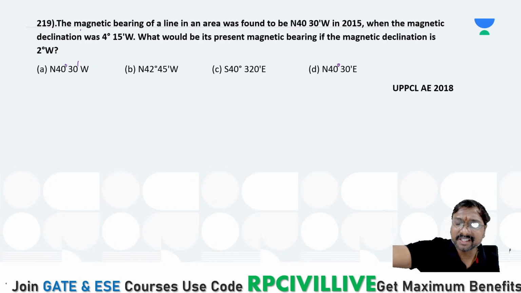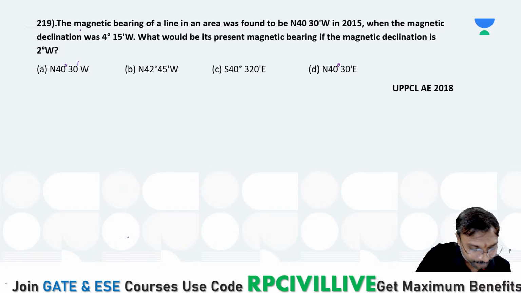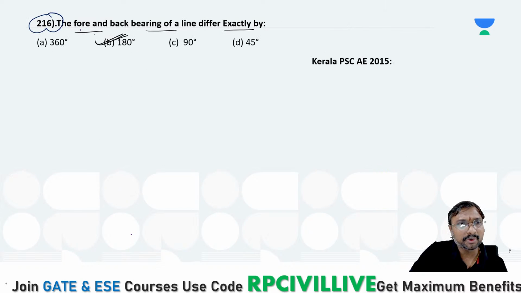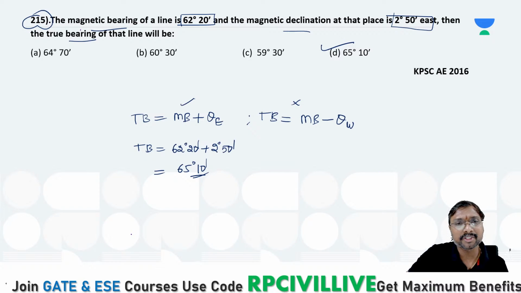Anjanelu, in tomorrow's class, I will show you how to take all these values, when reduced bearing is there, whole circle bearing is there. I'll show all these things. See, in this 215 question, it is your whole circle bearing, right? Anjanelu, that is what I said. In this 215 question, it is whole circle bearing directly.